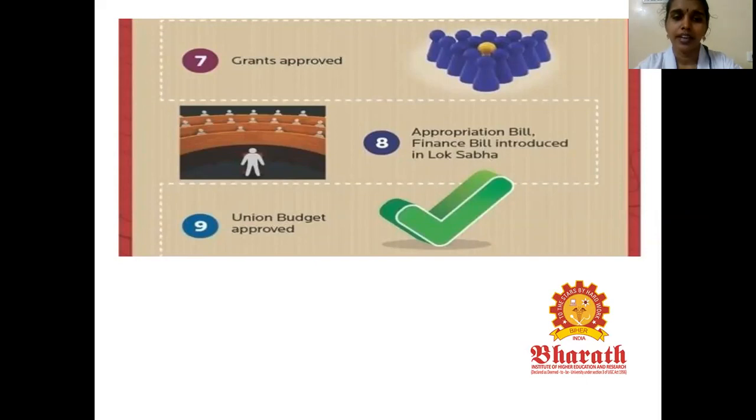So some of these events are unexpected events which lead to deficit financing. The pandemic situation creates loss of human lives and loss of economic livelihood for many lakhs and lakhs of people. So grants have to be approved for these people for improving their standard of living. This has to be implemented by union budget approval for allocation of resources.